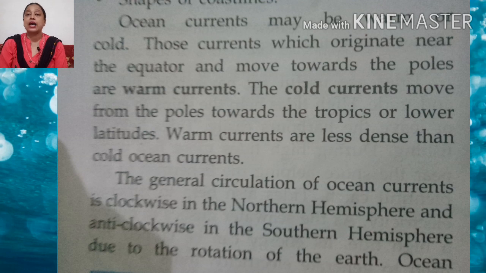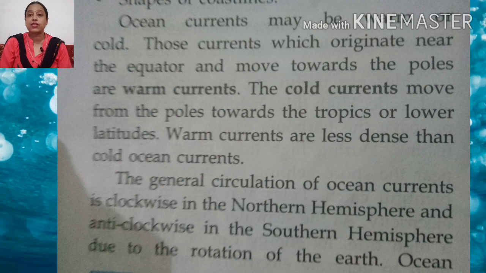Warm currents are less dense than the cold ocean currents. The general circulation of ocean currents, children, is clockwise in the northern hemisphere and anti-clockwise in the southern hemisphere.